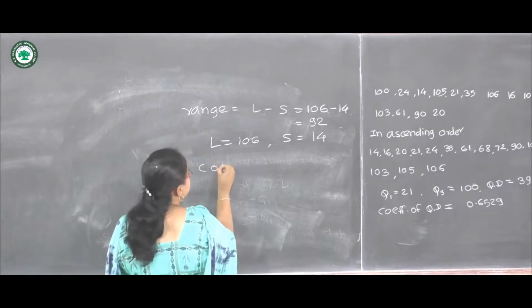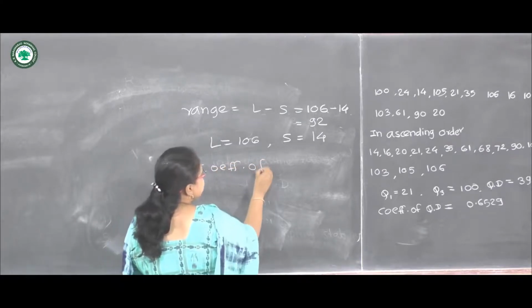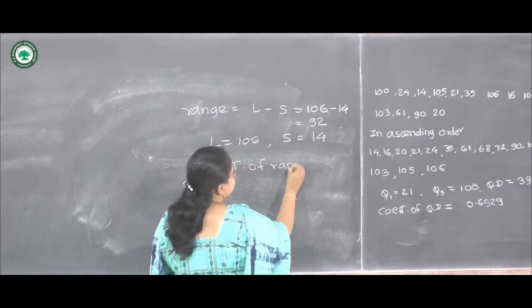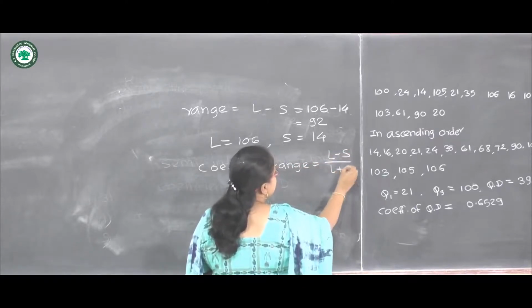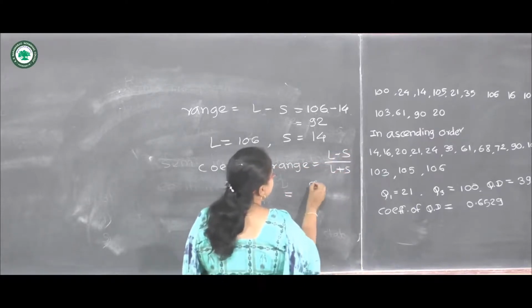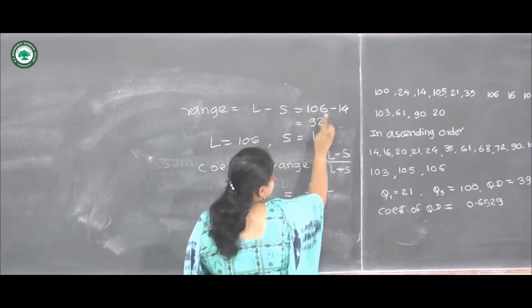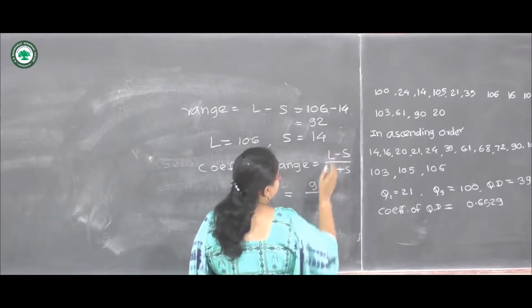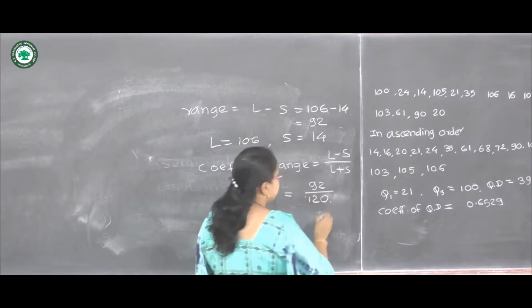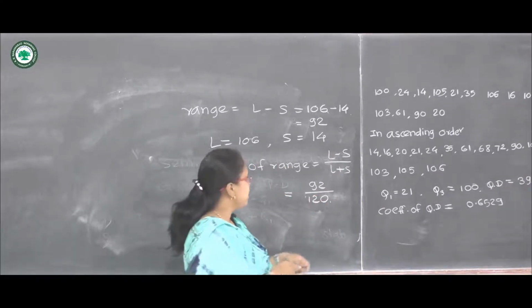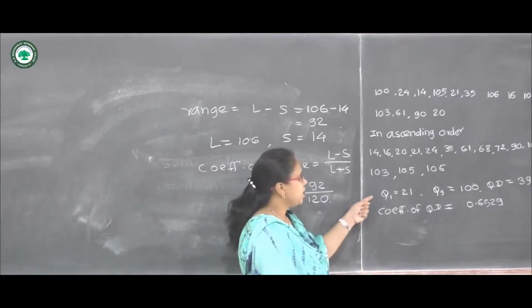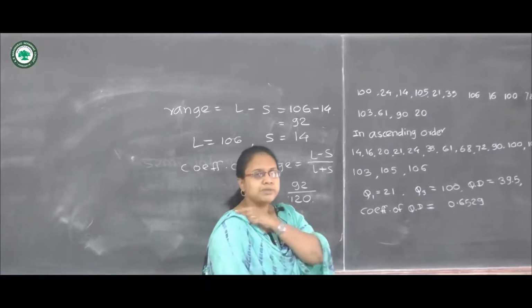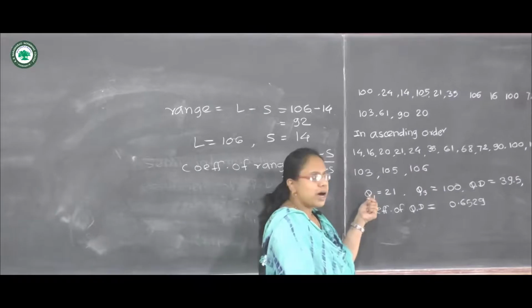Similarly, we can obtain the coefficient of range by the formula L minus S upon L plus S. So here it will be 92 divided by 106 plus 14, which is 120. So we can calculate this quantity for the coefficient of range. Then the next is quartile deviation. For that purpose, we have to obtain the quartiles.